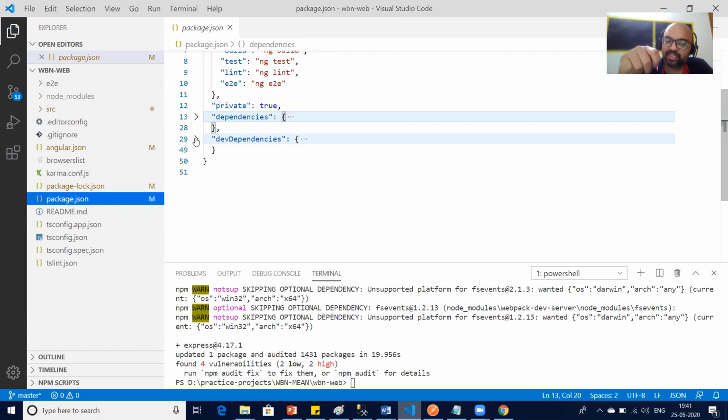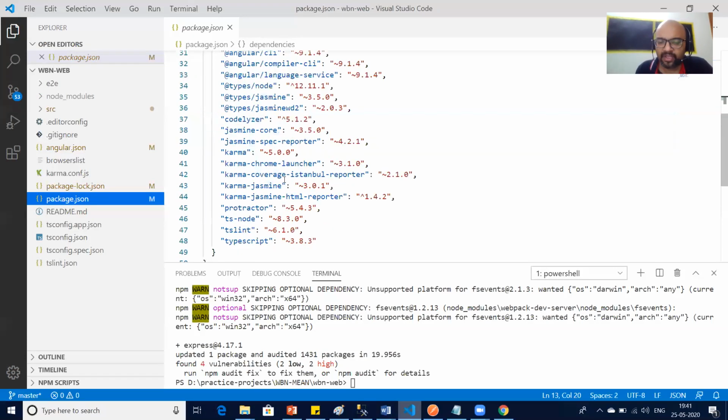And dev dependencies means the packages which are required only at development time, my mistake, only development time. So dependencies means development as well as deployment. Dev dependencies means only and only for development purposes.